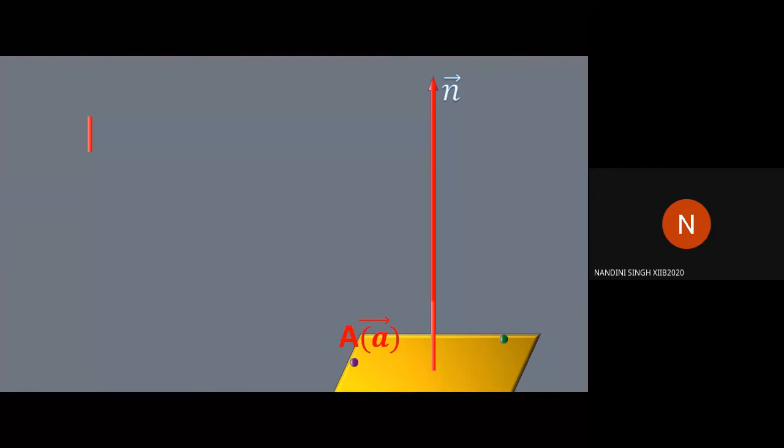Then the second condition is there is a given point whose position vector is vector A and whose name is given as capital A. With these two conditions, today's topic is how to create the equation of this plane. Equation of the plane passing through the point vector A and perpendicular to the normal vector n.